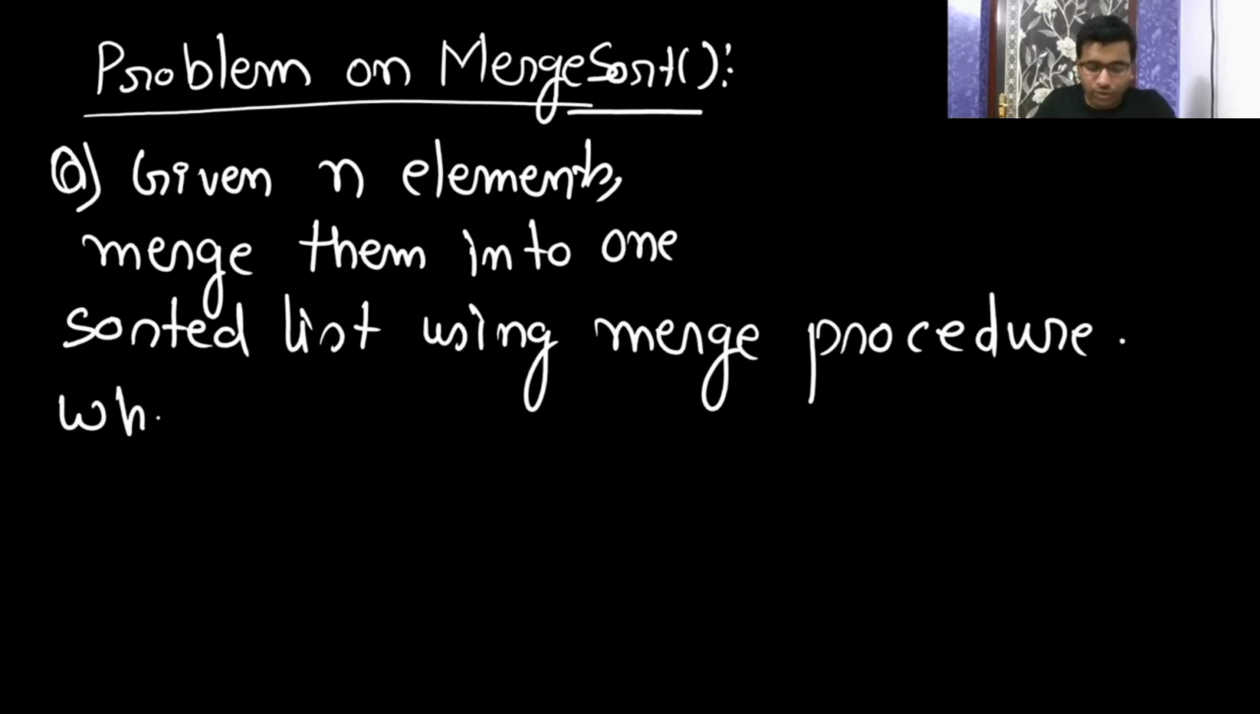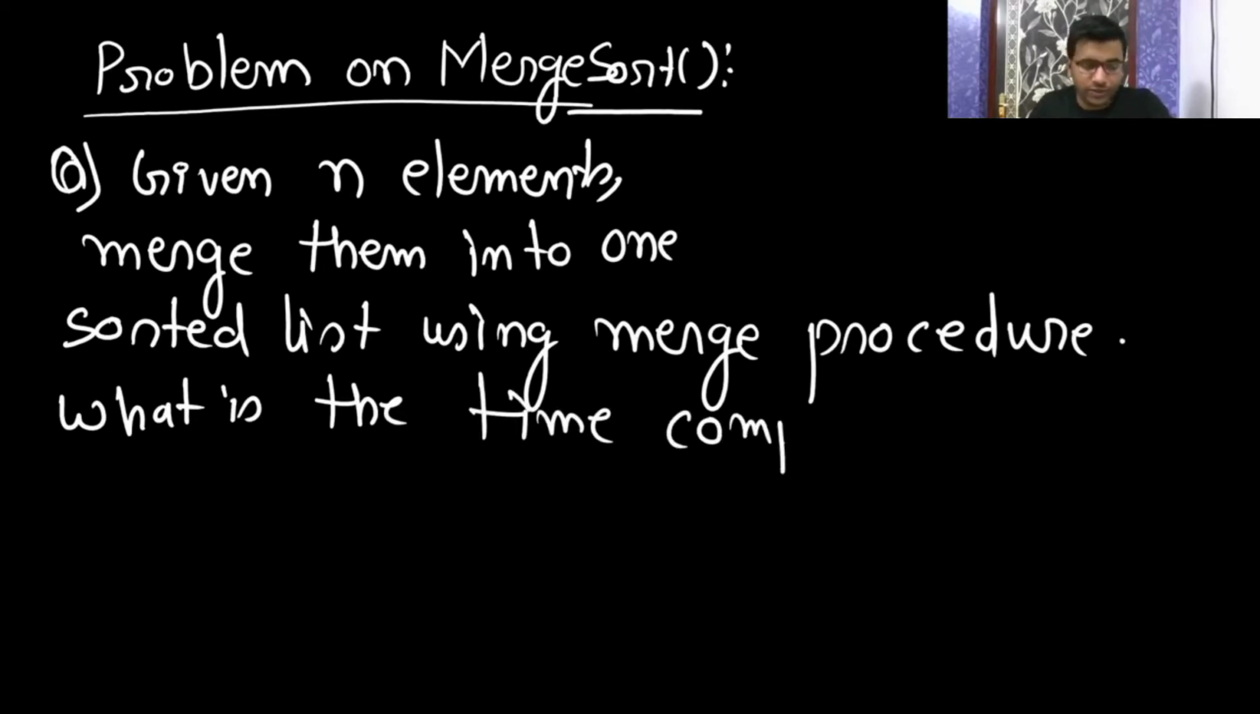What is the time complexity? First see the question and try to understand. If you are having n elements, like one element, two elements, three elements, four, five, six, seven, like this, you are having till n elements.